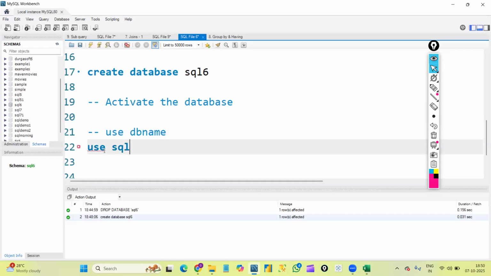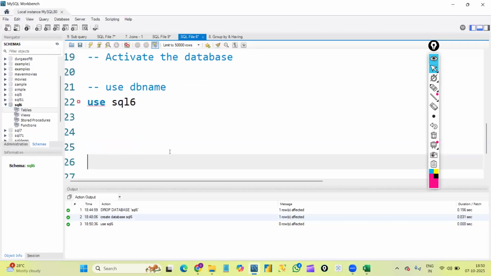Use SQL6, right? This is our database name. So I'm selecting it and executing. It got executed and you can see it got highlighted here, right? Previously it was in a light color, but now it went into a dark bold color. Correct? So going forward, whatever queries I execute will be executed under this database only.